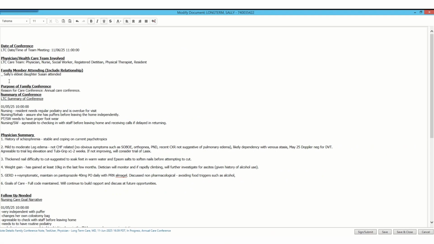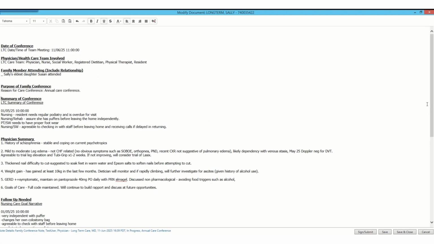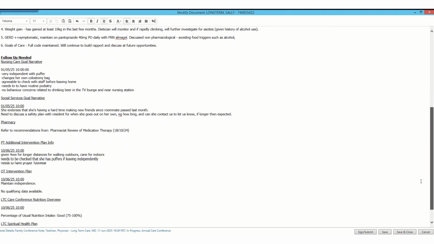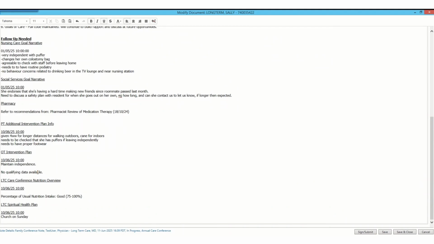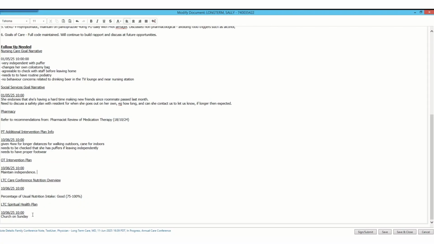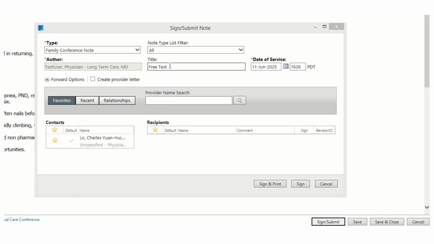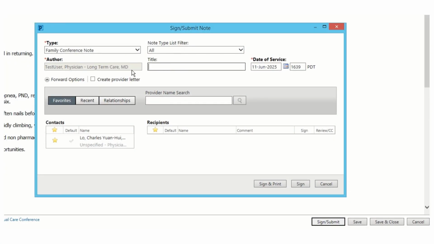You'll notice that if information is missing from the PowerForm, it will appear in your note as no qualifying data available. This can be removed before finalizing your note. Remember, all information that populates when using the auto text is modifiable. This allows you to make corrections and delete duplicate information. A reminder that from the Sign and Submit window you can change the title of your note if you forgot to remove Free Text Note from the title when you first created it.